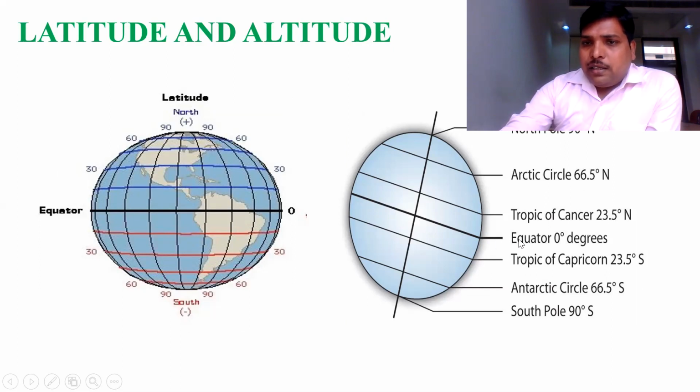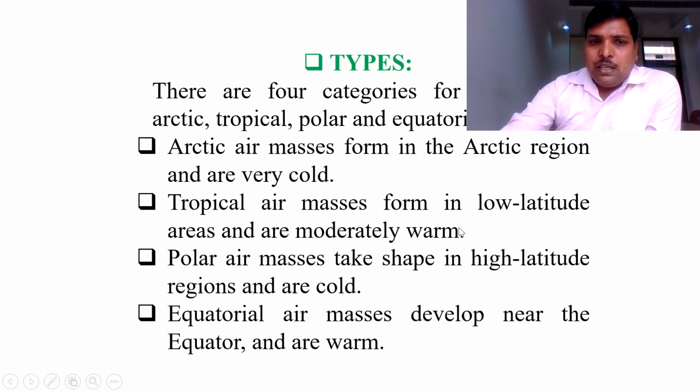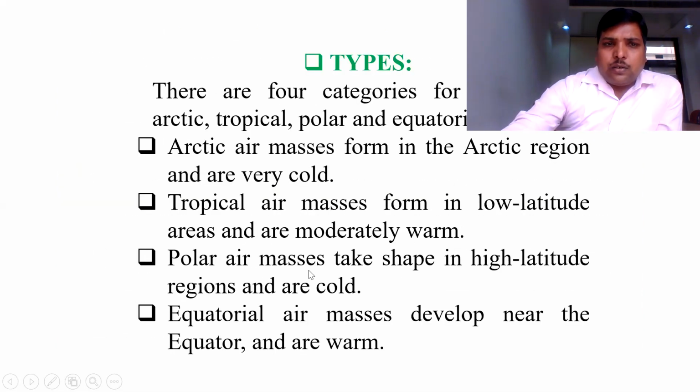And the region between 0 degree latitude and 23.5 degrees is known as the tropical region. That is why the fourth type of air mass is tropical air masses.